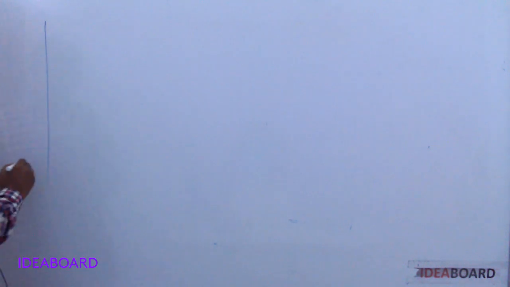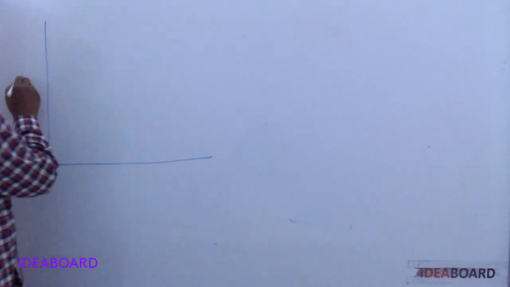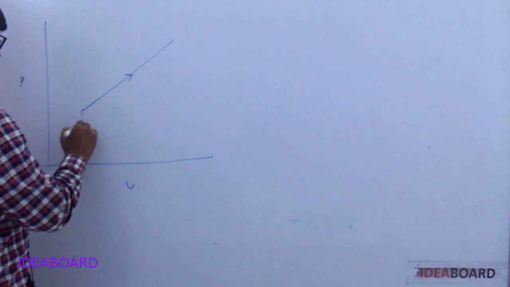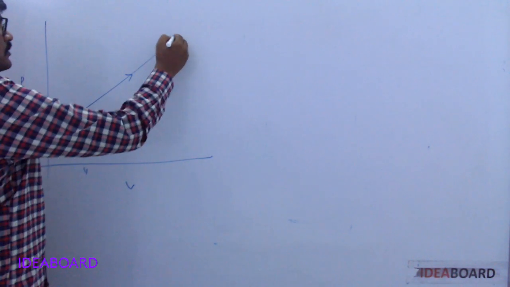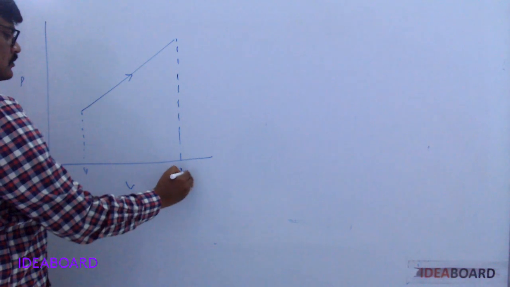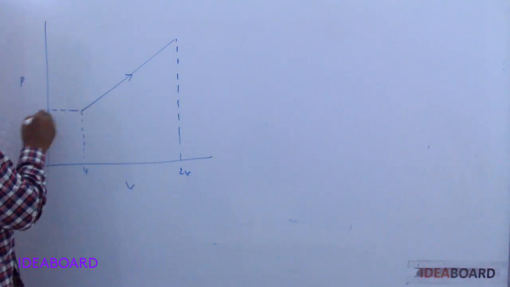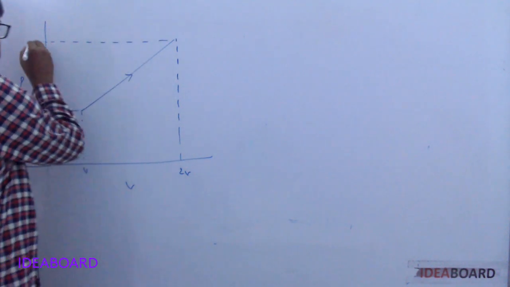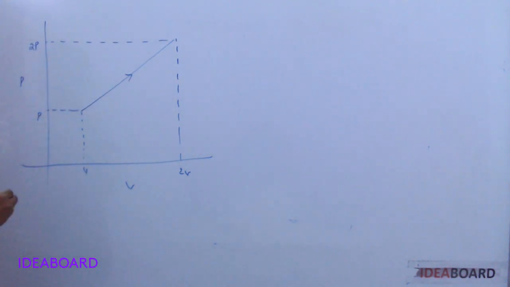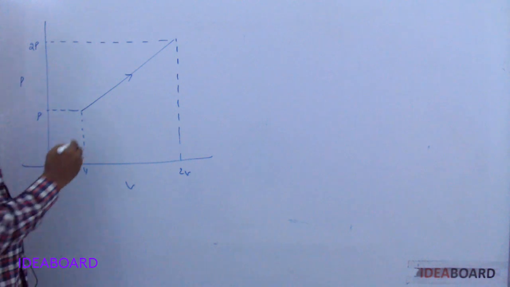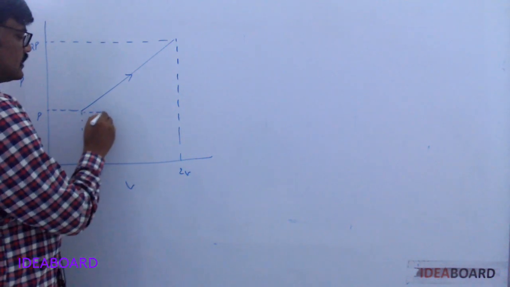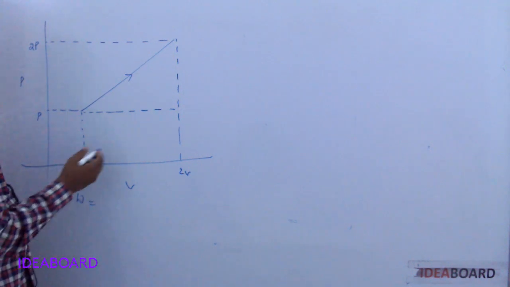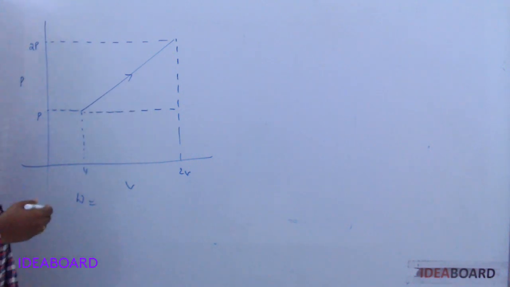if the graph between pressure and volume is like this, volume changes from V to 2V, at the same time pressure increases from P to 2P. Now the work done during this expansion of the gas is equal to the area of the rectangle plus the area of the triangle.